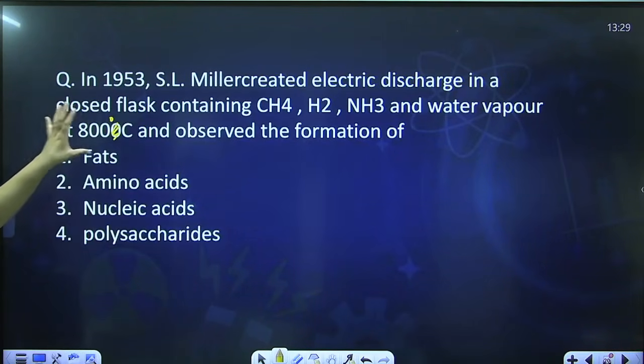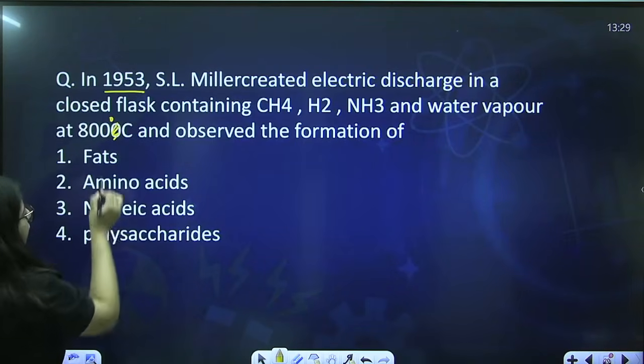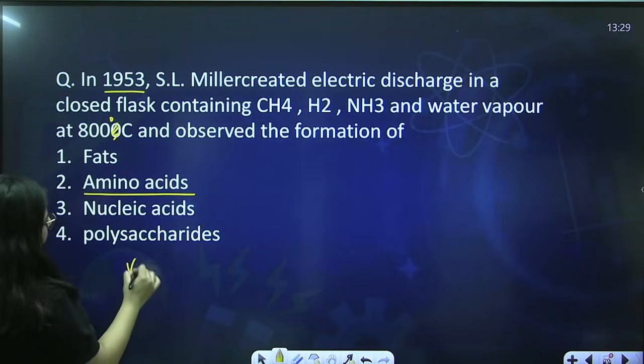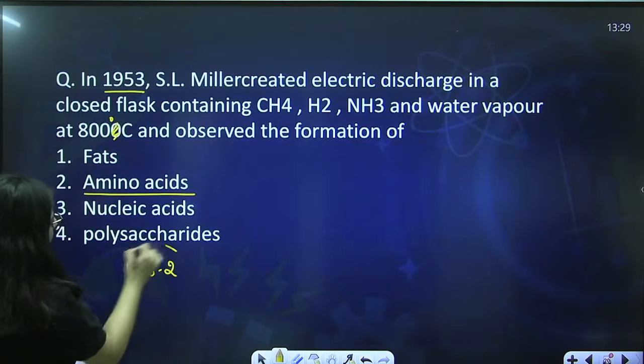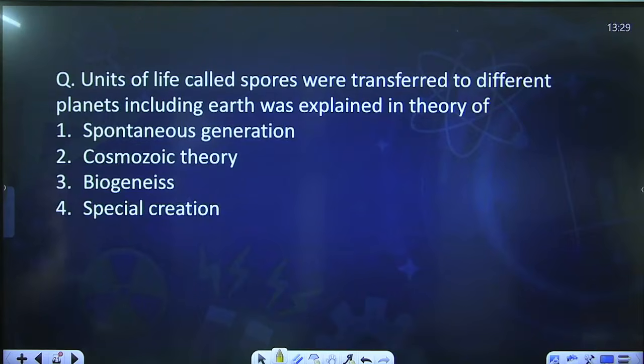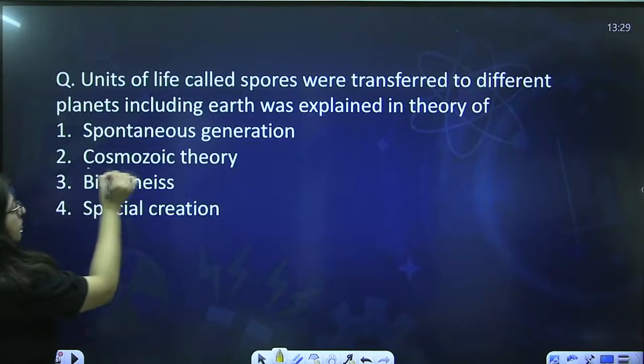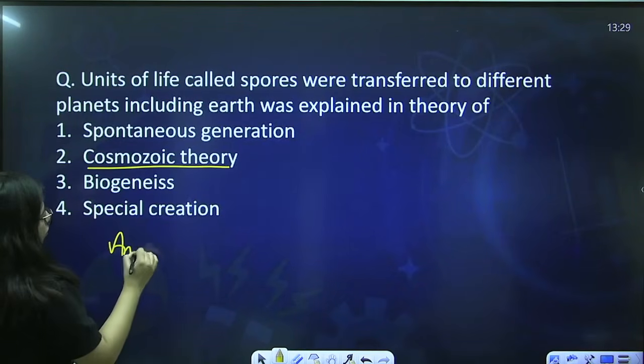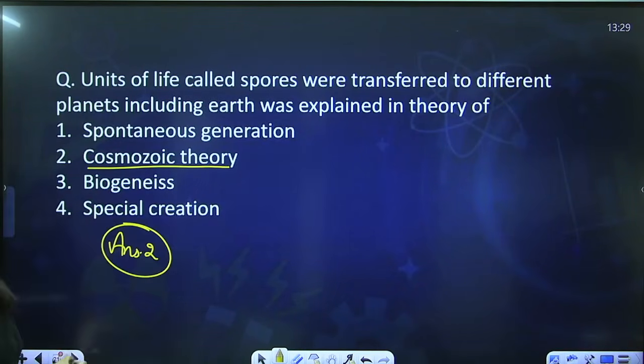So what did S.L. Miller perform? A simulation experiment, and in the year 1953, he saw glycine, alanine and aspartic acid. All these are amino acids. Units of life called spores were transferred to different planets including Earth. This was explained in the theory of simple panspermia, also known as the Cosmozoic Theory.